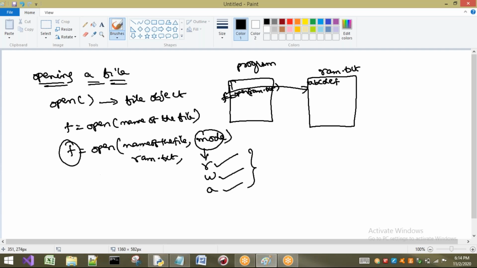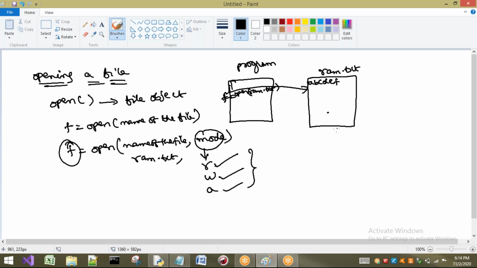So for example, if here we write R, this file object can only read the data of this particular ram.txt. But if you write W here in the place of mode, it is going to perform only write operation on this file. In the same way, if you write A here, it can perform only append operation. If you don't write anything here, the default is reading in text mode. Generally, the default mode is text mode, so read mode.